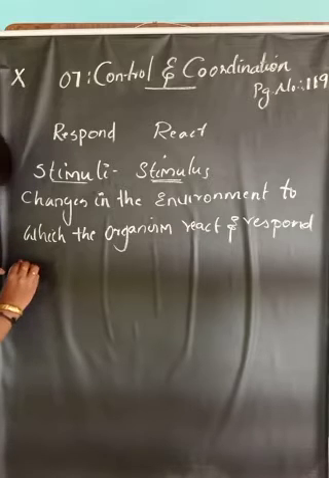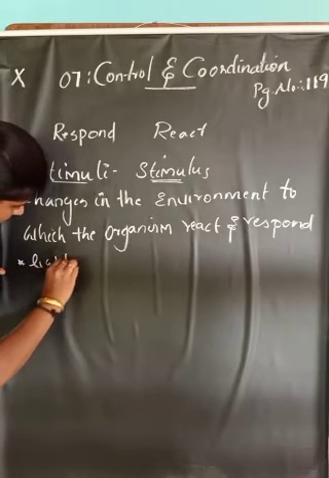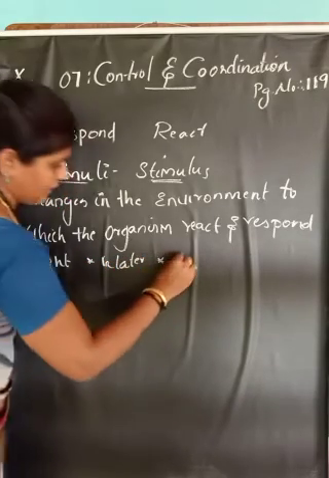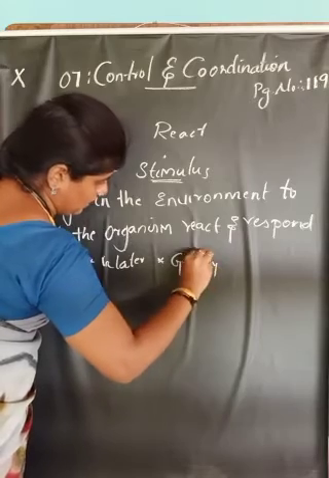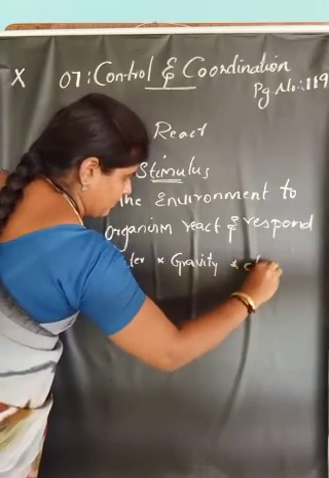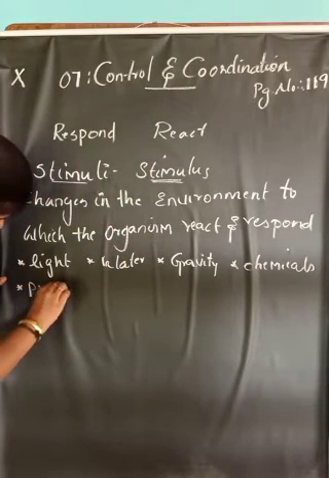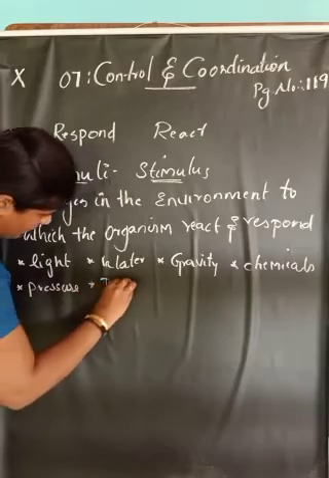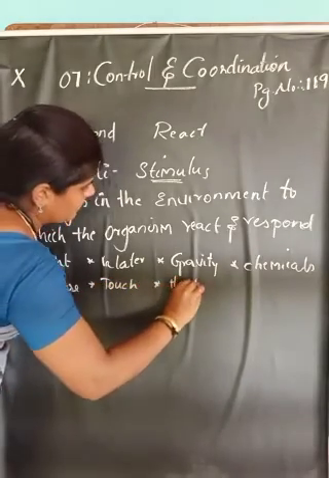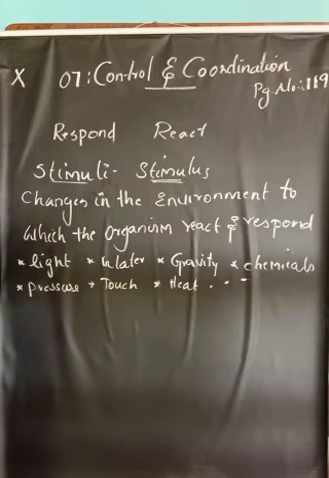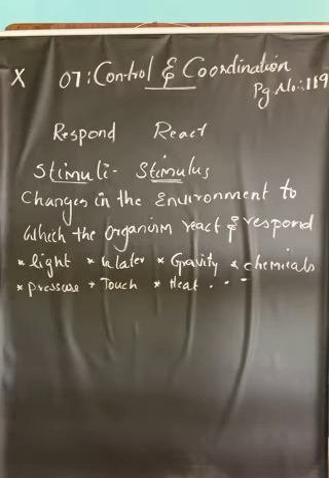Okay. So the examples of stimuli may include light. Light is a stimulus. Water, gravity, chemicals, pressure, touch, heat, etc. So the various stimuli may include light, water, gravity, chemicals, pressure, touch, heat, or it may also include cold, sound, smell, taste. These are the examples of stimulus.